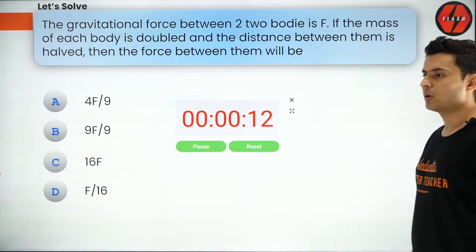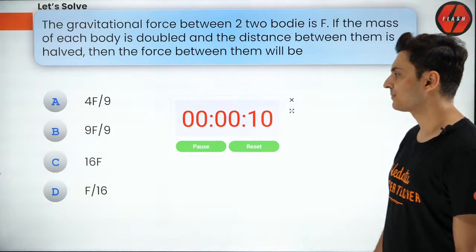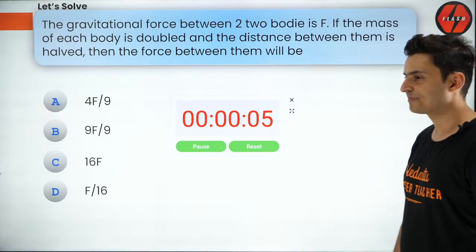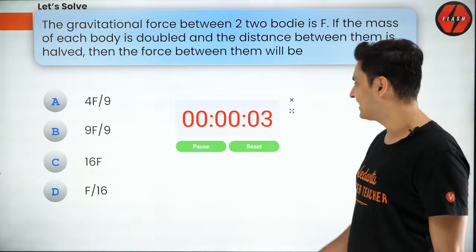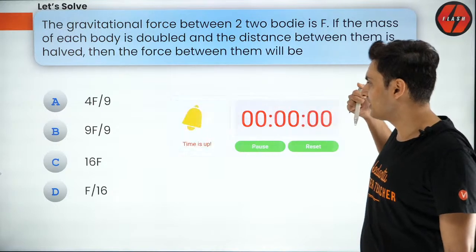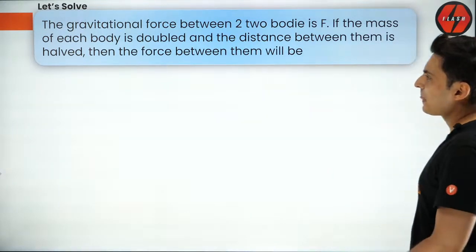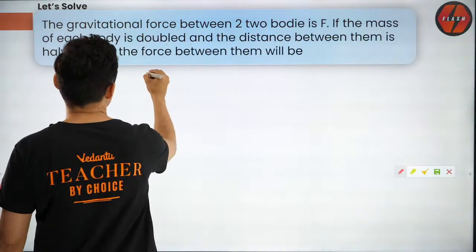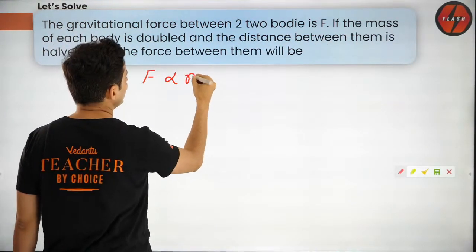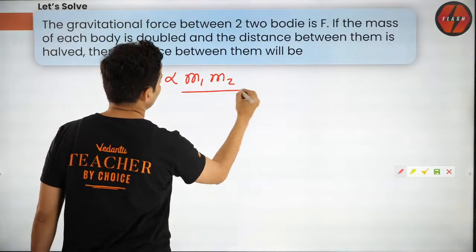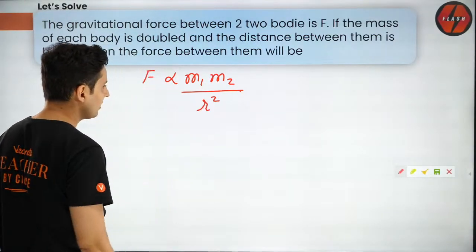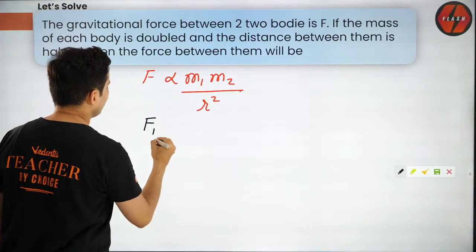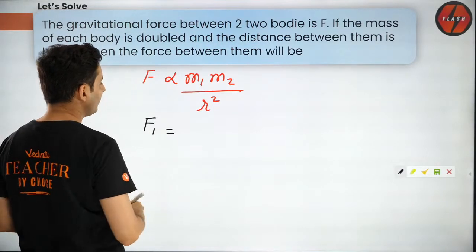Very good. Chalo, hardly 10 seconds. Let's see. I don't know what the option is. And time is up. Let's see how to solve this. See guys, we know that the force is proportional to m1 m2 divided by r square, correct? Now think about it. The new force, if I call it F1, what will it be?